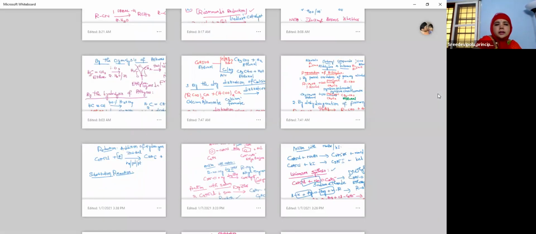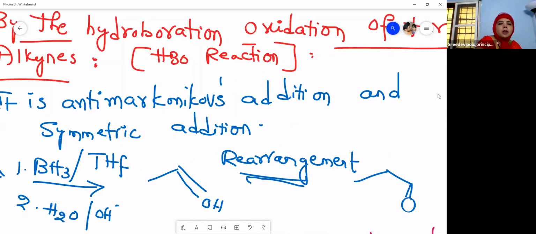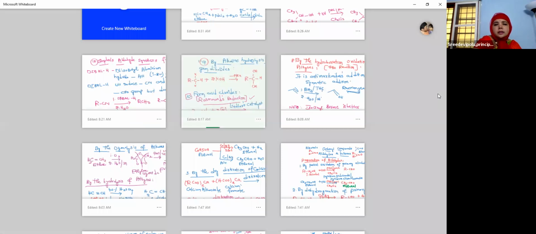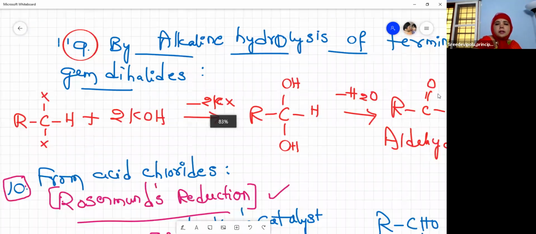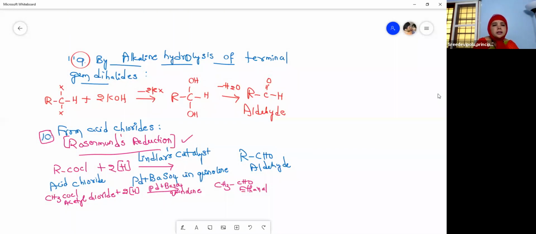Then we have seen the other preparations, that is by the hydroboration oxidation of alkynes, that is the HBO reaction. And then we have learned about the alkaline hydrolysis of terminal gem dihalides. And then the most important, Rosenmund's reduction. Please remember Rosenmund's reduction. Reduction means addition of hydrogens.